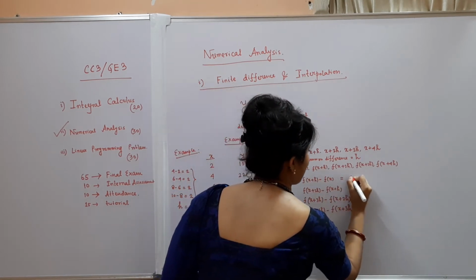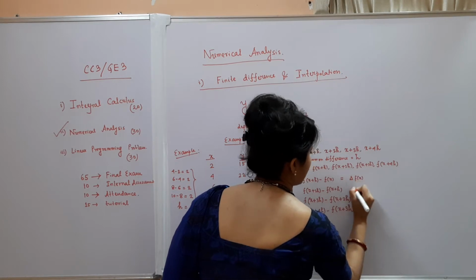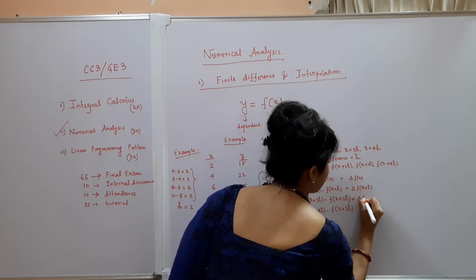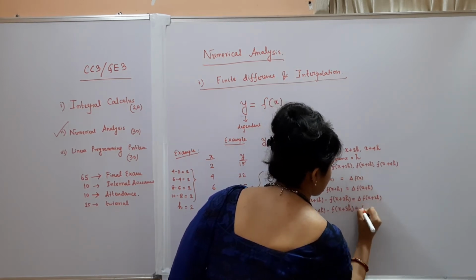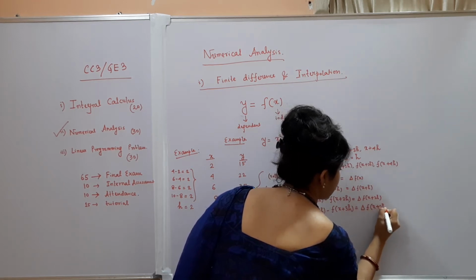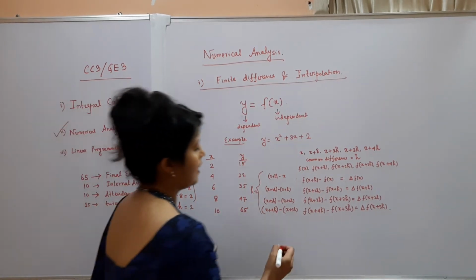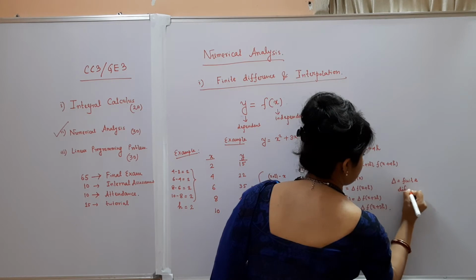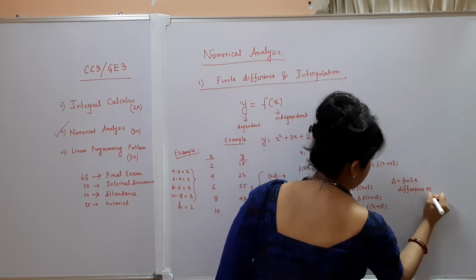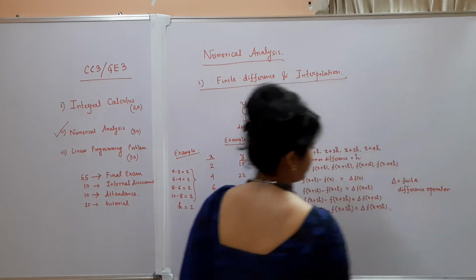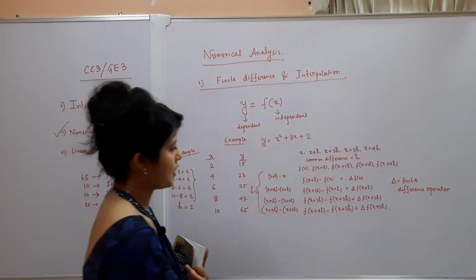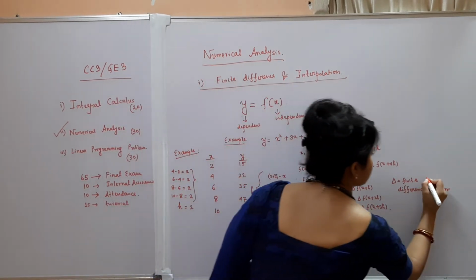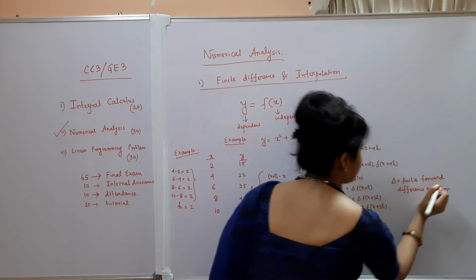So these are actually called the finite difference. This is called delta f of x, this is called delta f of x plus h, this is called delta f of x plus 2h, this is called delta f of x plus 3h. These delta are called the finite difference operator. So this delta is the finite forward difference operator.